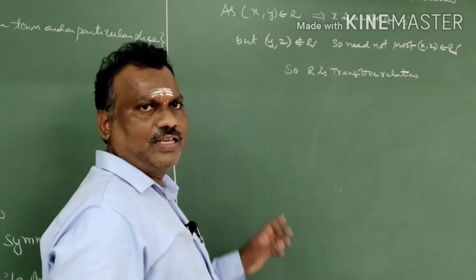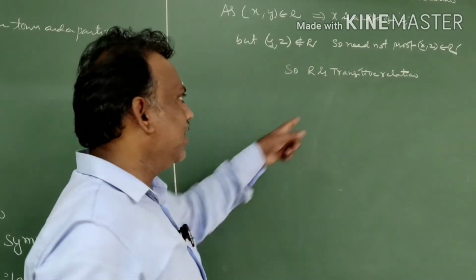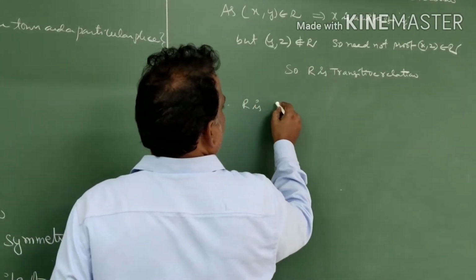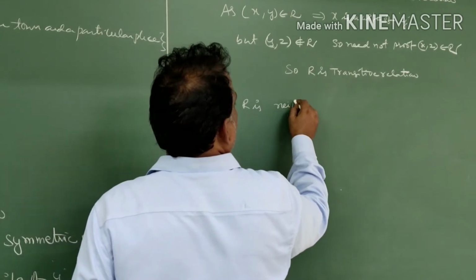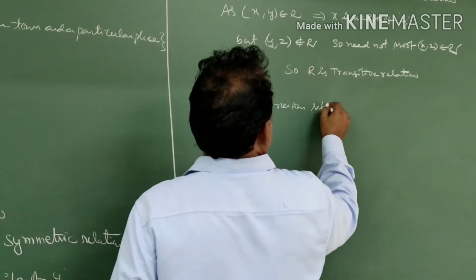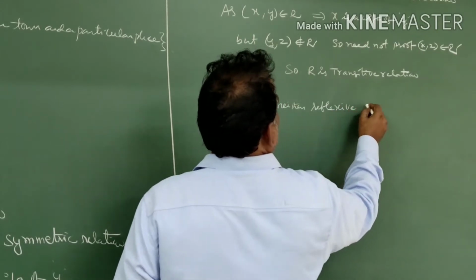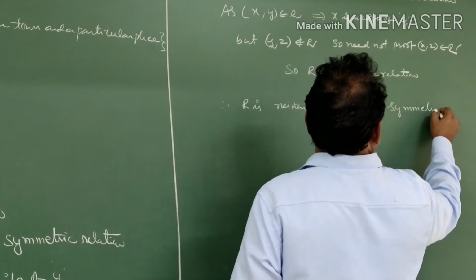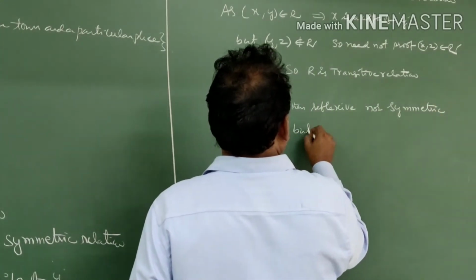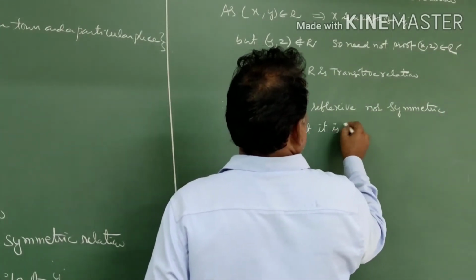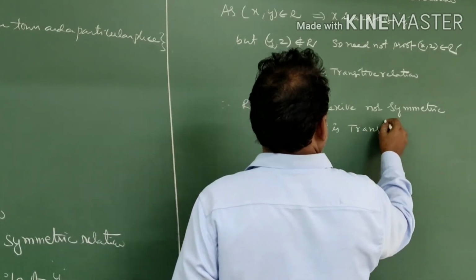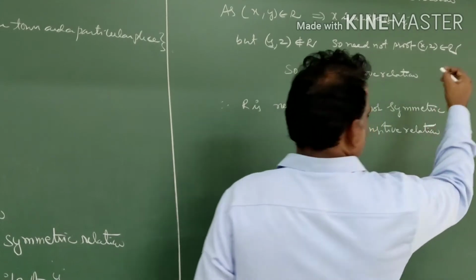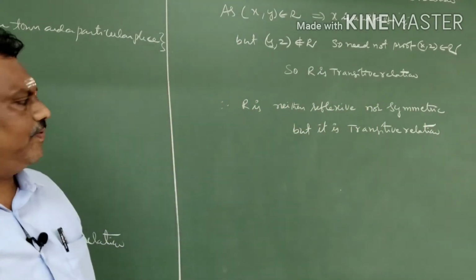See here, R is not reflexive, not symmetric, but transitive. Therefore, R is neither reflexive nor symmetric, but it is a transitive relation. So this is the wife relation.